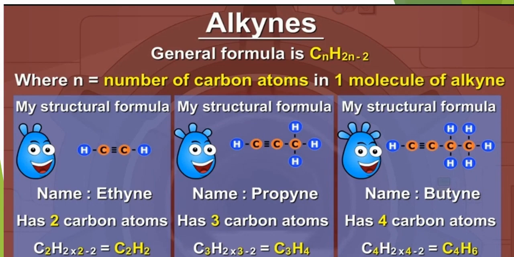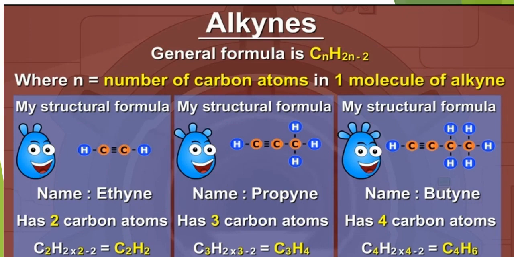where n is the number of atoms in one molecule of alkynes. So let's start with first member of alkyne, which is ethyne. Eth means two carbon atoms, and yne means there is triple bonding between any two carbon atoms.